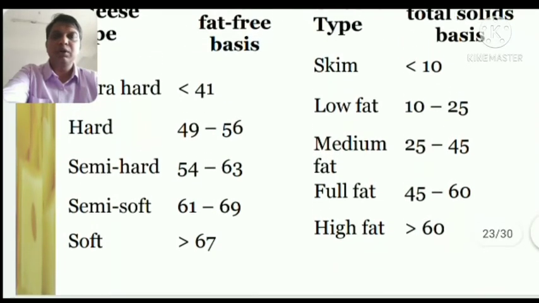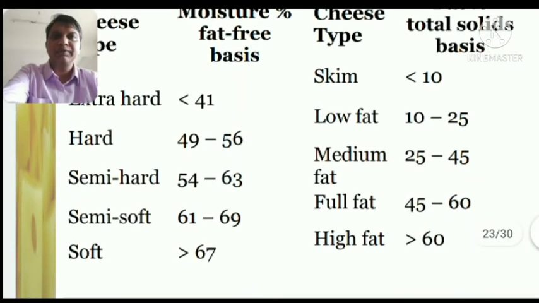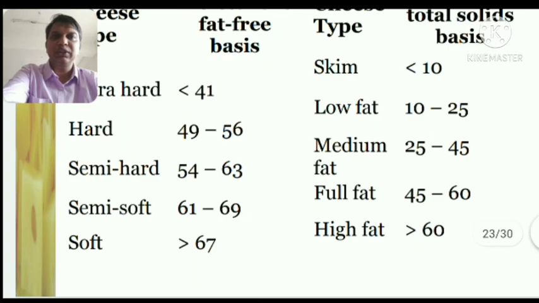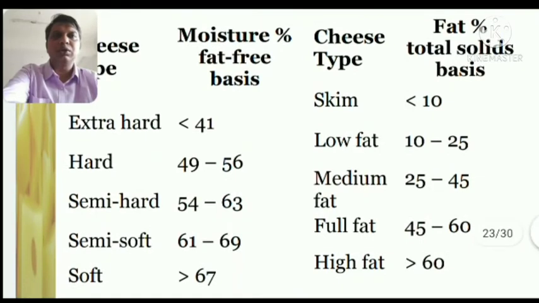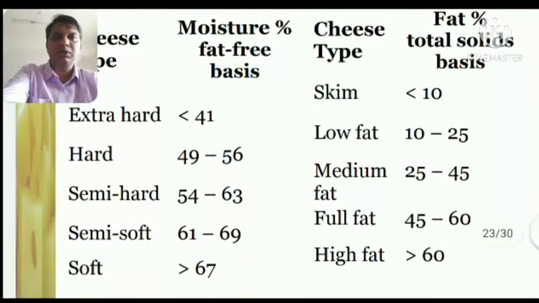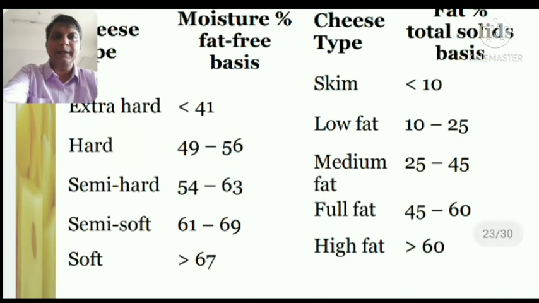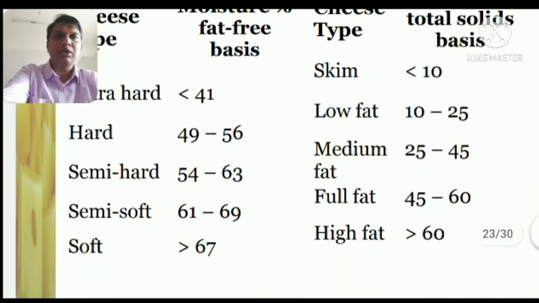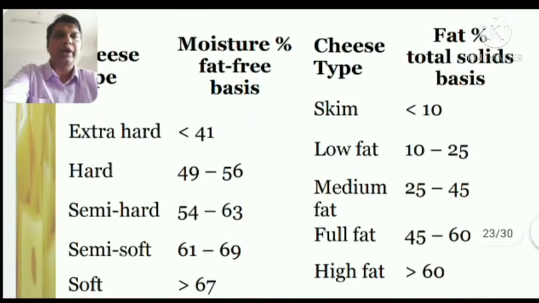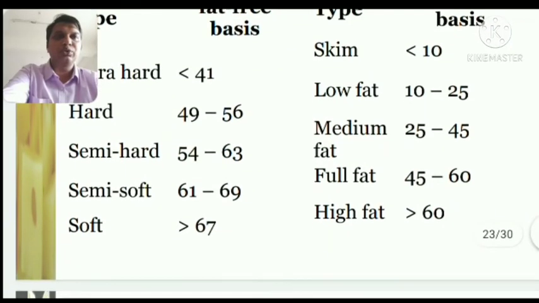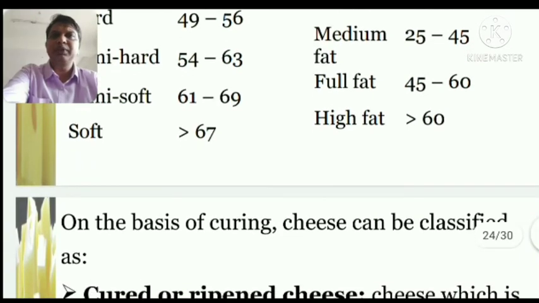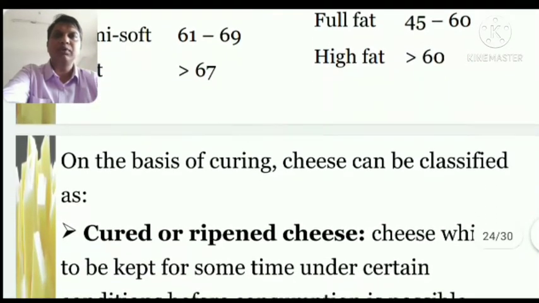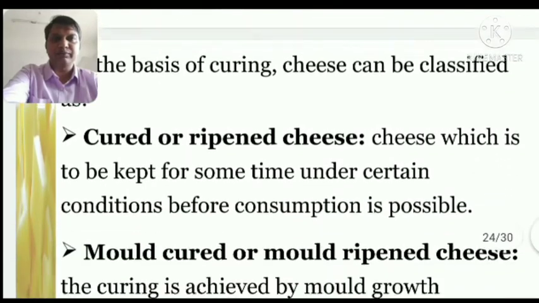So on the basis of moisture content, the classification is: extra hard cheese, semi hard cheese, semi soft cheese, and soft cheese. One of the factors is also the type of fat present in the milk, like skimmed milk or hard skim cheese with less than 10% fat, low fat 10 to 25, medium fat 25 to 45, full fat 45 to 60. Basically it is the classification on the basis of the moisture content.